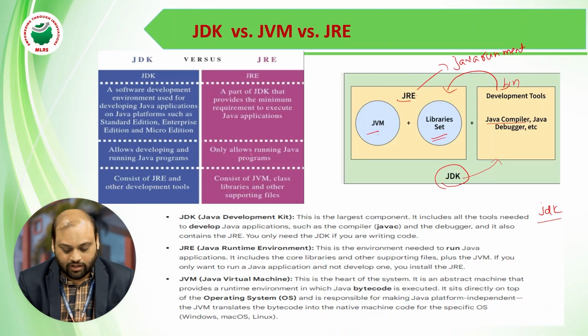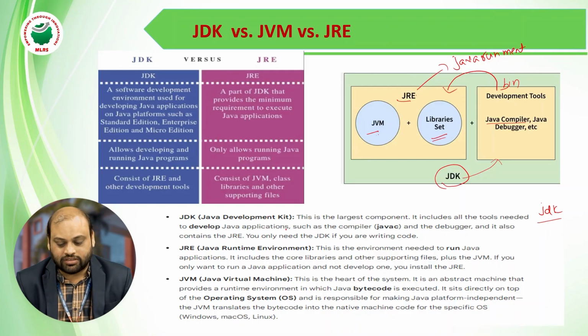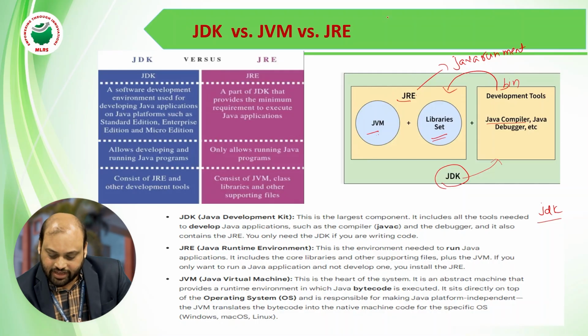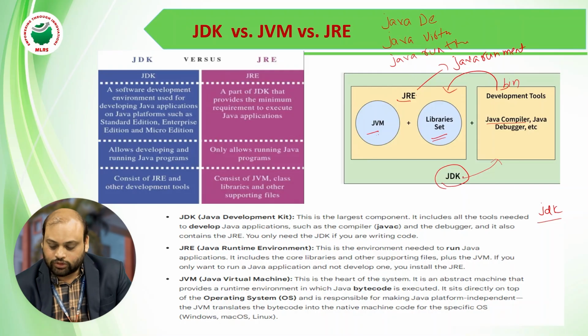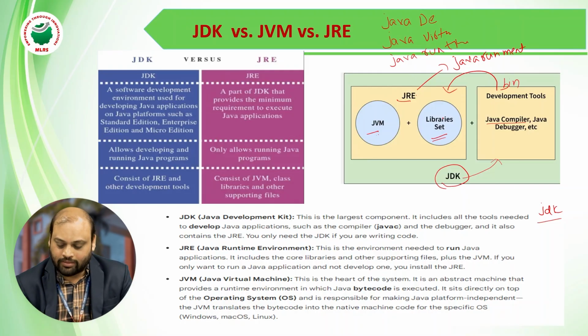Here it is only for running programs. So the JRE contains JVM, etc., and the JDK contains the compiler and so on. This is the exact definition of JDK, JVM, and JRE. JDK means Java Development Kit. JVM means Java Virtual Machine. JRE means Java Runtime Environment. If we install JDK on our local machine, we are going to get JRE separate, JVM separate, and JDK separate.